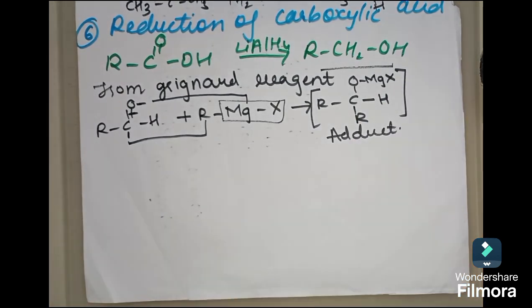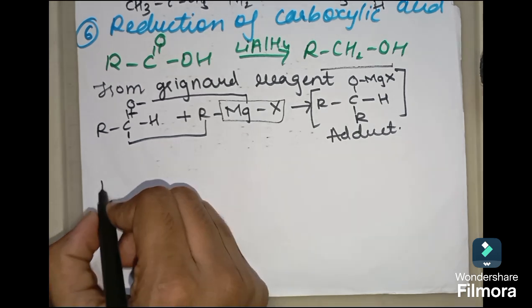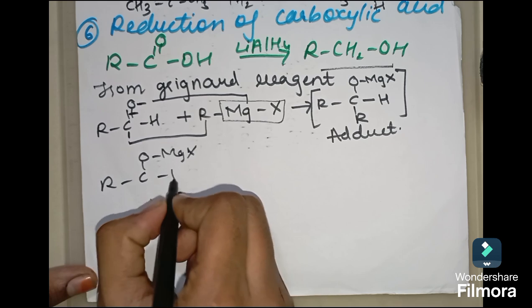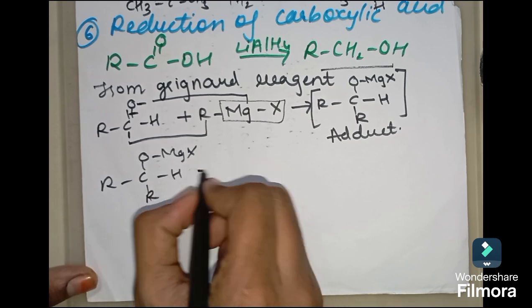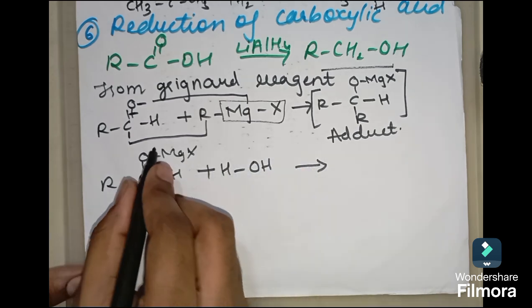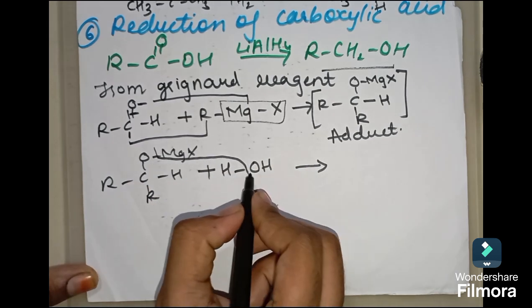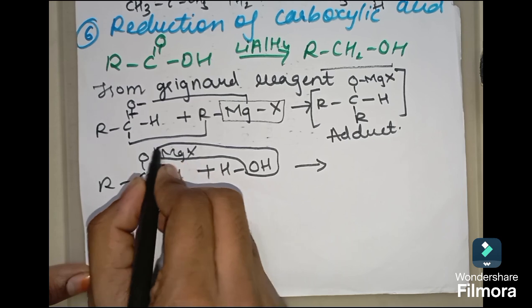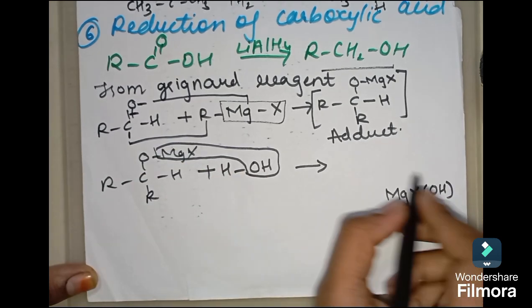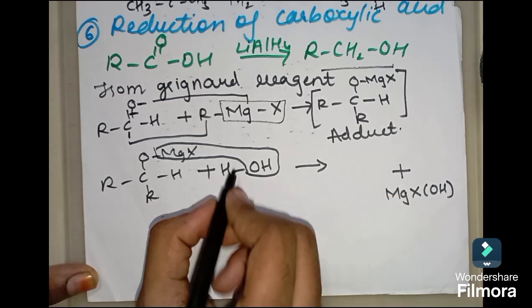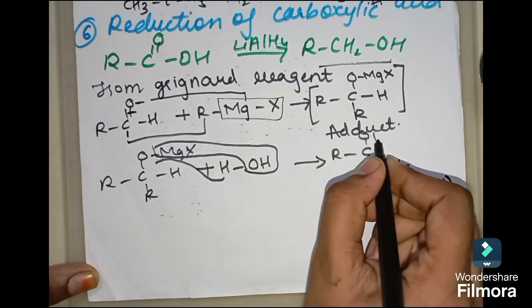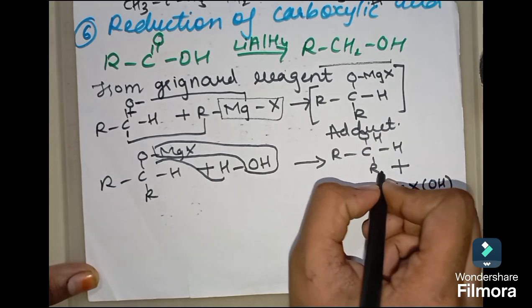Okay, so now in the second step of the reaction, I'll take this adduct, and what I'm going to do is I'm going to react it with water, that is HOH. Now students, see what will happen over here. This MgX part will react with OH, they will get attached and they will be removed. So MgXOH is removed and this H will take the place of MgX. So we have got an alcohol.